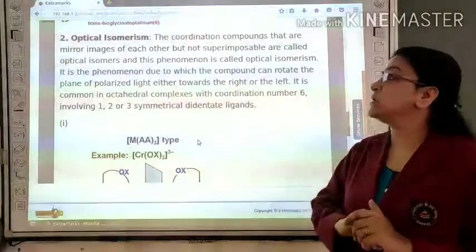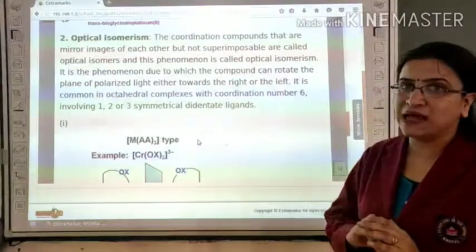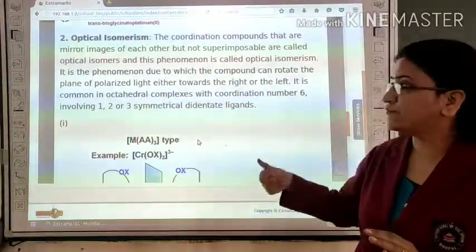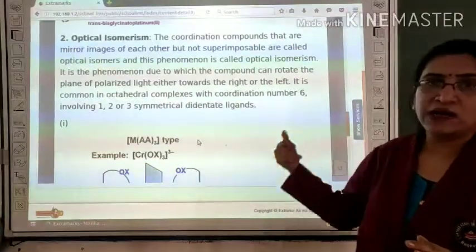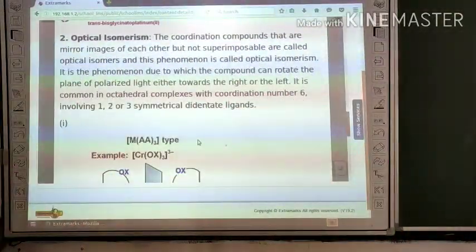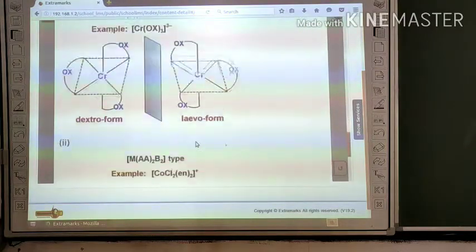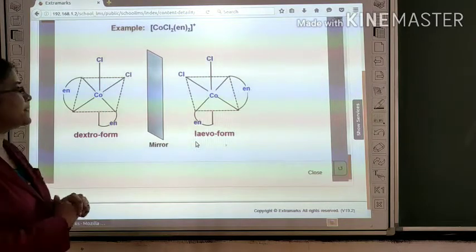This is the phenomenon due to which the compound can rotate the plane of polarized light either right or left. If it rotates right, then it is called dextro. If it rotates left, then it is called levo. Look at the example.